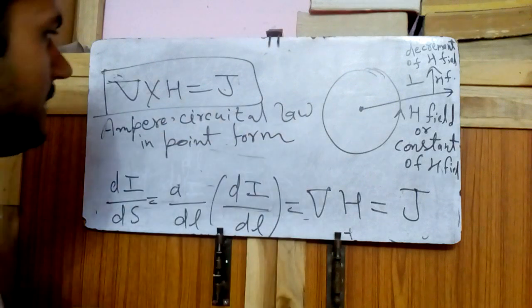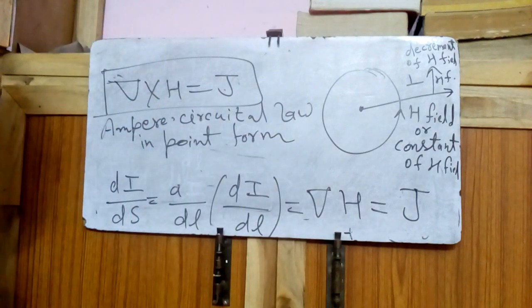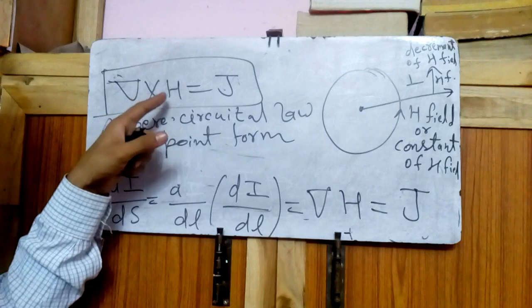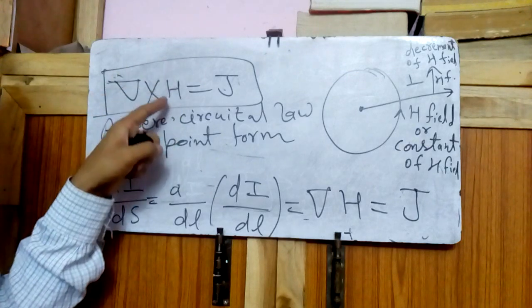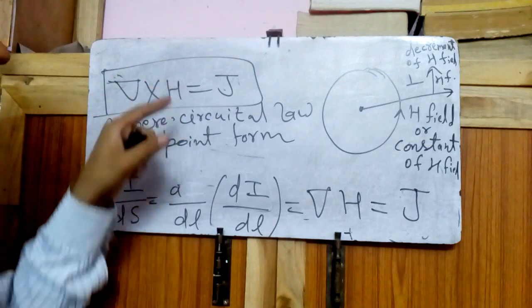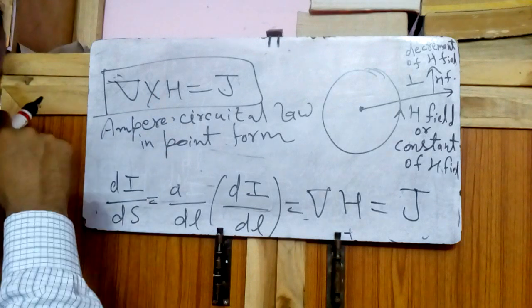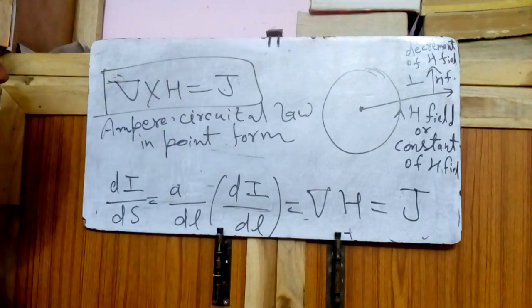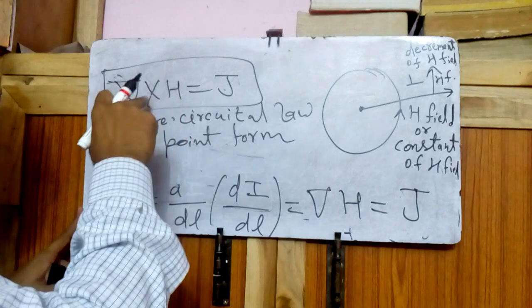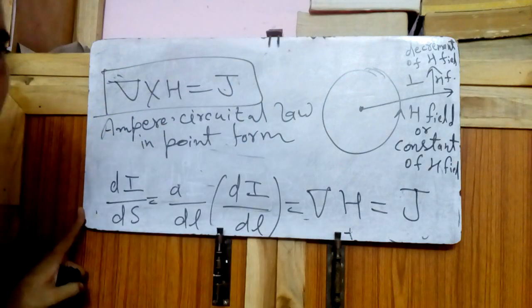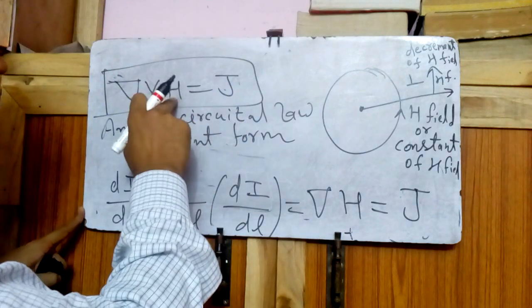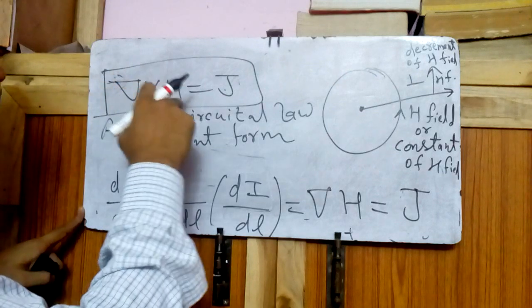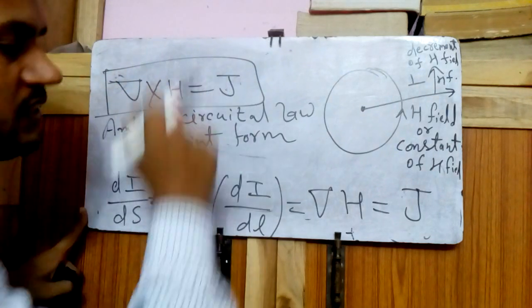In point form, the cross product shows that any vector will change in its perpendicular direction, not in its own direction. Also it says that a vector product will give a vector quantity, right? If I take the curl of H, we will get a vector J.